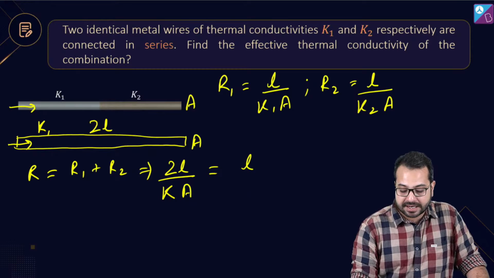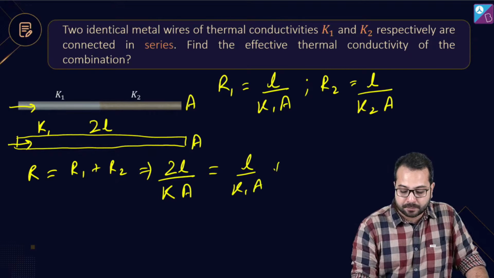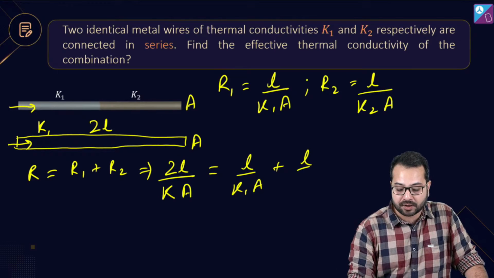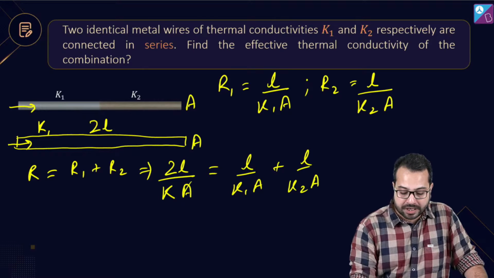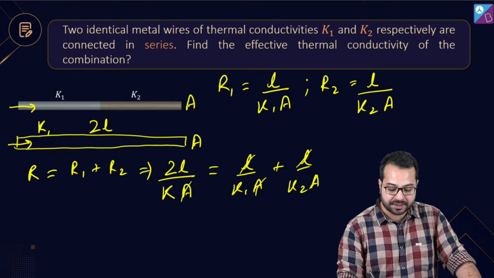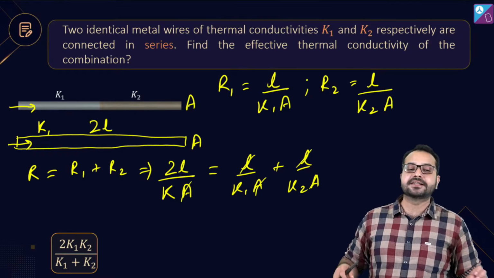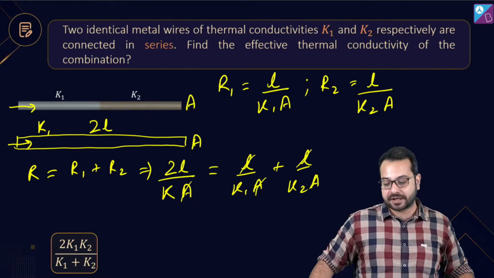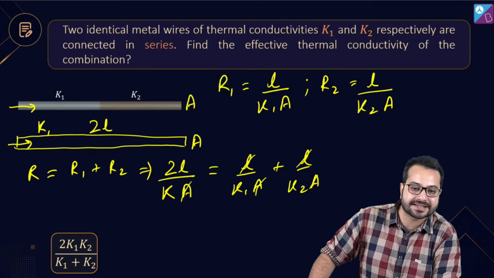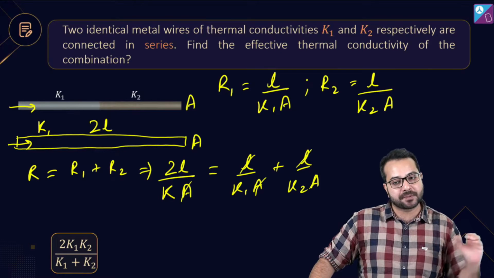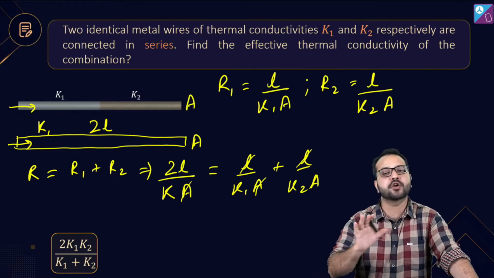What is R1? L upon K1A plus R2, which is L upon K2A. So A and A gone, L and L gone. So what will be left? You will get K is equal to 2K1 K2 divided by K1 plus K2. Is that correct? Dhruv, समझ में आया कहाँ पे mistake किया? Right? Now are you able to understand this?